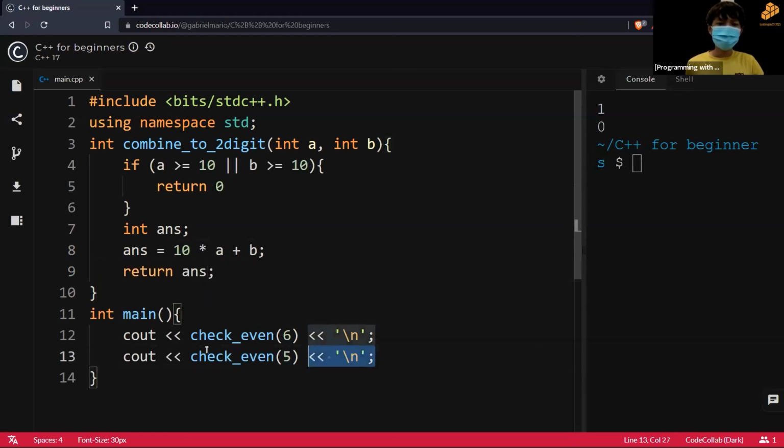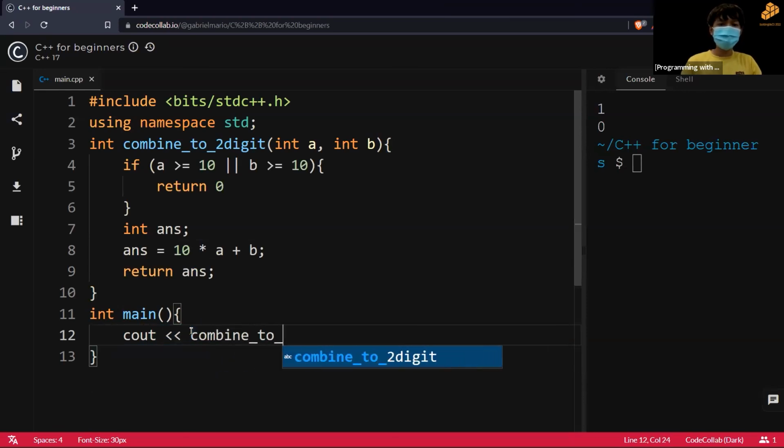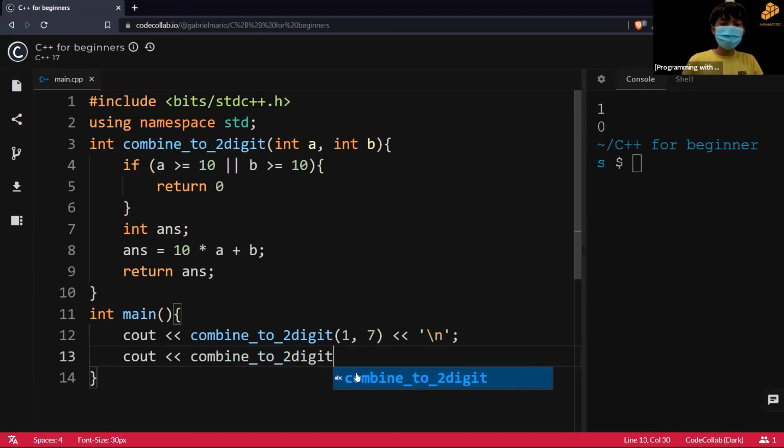So this should work. If we cout combine 2-digit 1 and 7, this should return 17. And we add a new line here. Now we're going to check what will happen if we type a 2-digit number.